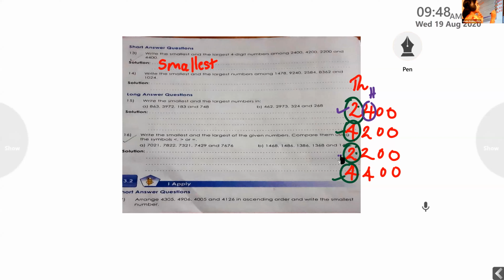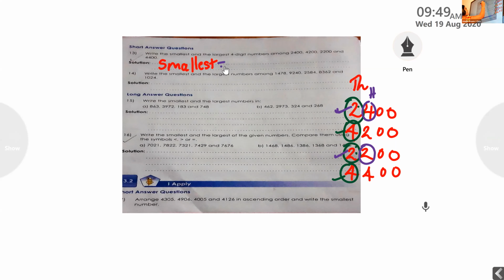For the next number, how many hundreds are there? 2. These two we are comparing. Which is less, 400 or 200? 200. So which will be the smallest number? 2,200. Now, have you understood your mistake?